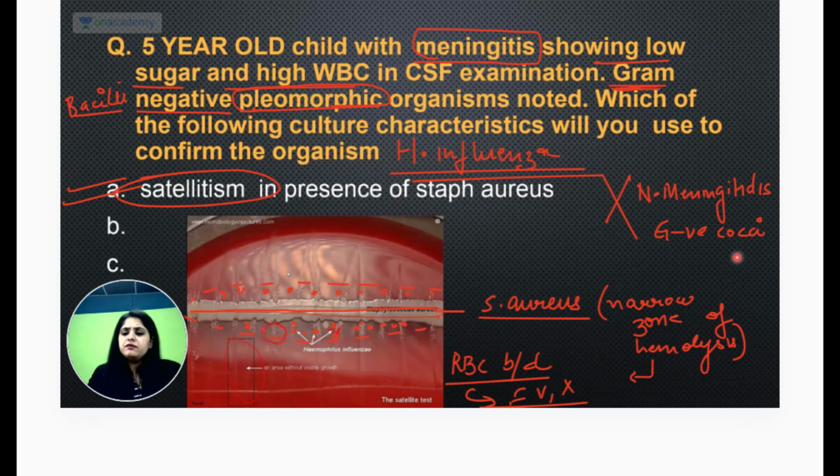I think students, you can also confirm to me. Many people in the YouTube session were telling me कि ma'am McConkey agar was also there, but McConkey agar में hemophilus does not grow on McConkey agar. So again, it either had to be a blood agar or a chocolate agar. Either of the two had to be there. This is not associated with McConkey and lactose and all of that. So या तो blood agar था, या chocolate agar था, या satellitism था. These are the only options possible that they would have given you over there.